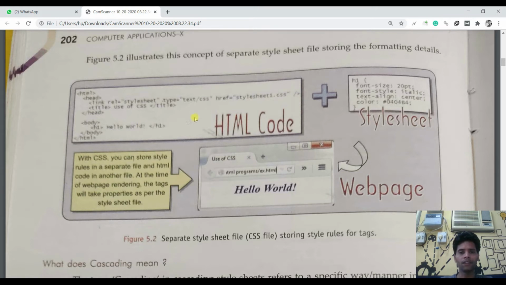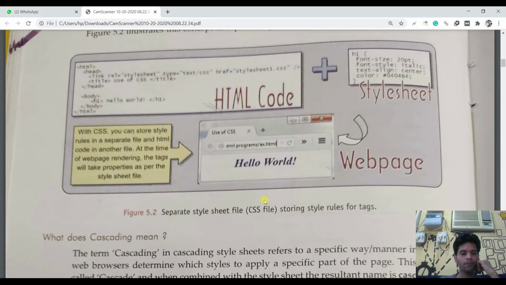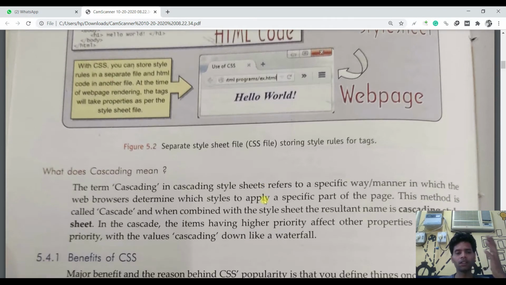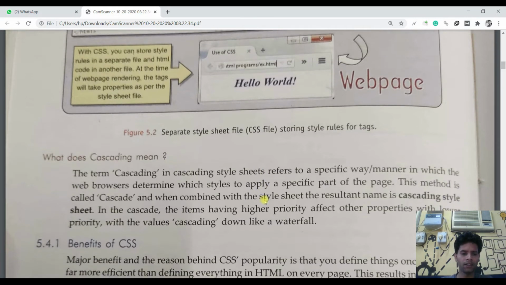Now, what I will do, it will look like this HTML code. We are writing a CSS file: h1, curly braces, font size 20, font style italic, text align center, color. Okay, done. Now this will be like this. This is not the default black color. We just formatted it with the help of this CSS file, and it will look like this. I hope you have already gone through this theoretical concept. If you have any query, you can ask me on Google Meet.